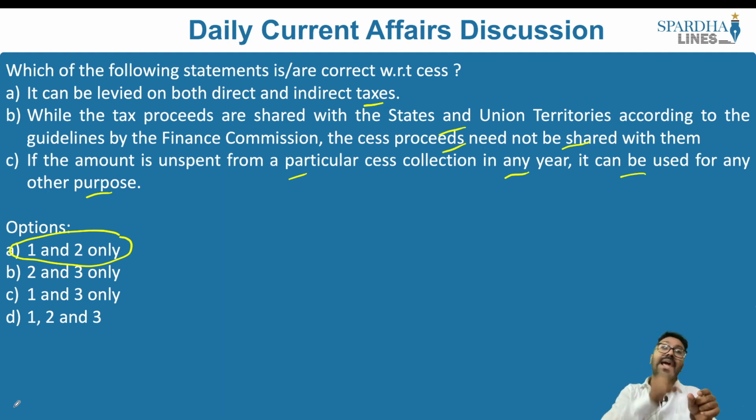Cess is nothing but tax on tax. A cess is for a specific purpose. Let's say, for example, we have the education cess, or the Swachh Bharat cess. What happens in this case?